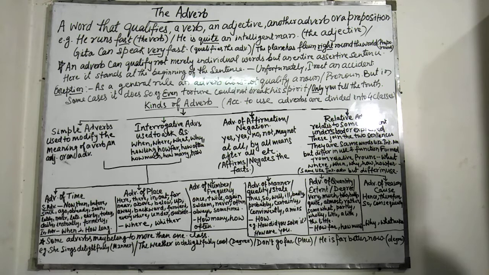Next is adverb of manner, quality or state. These adverbs express how or in what manner. She spoke politely.